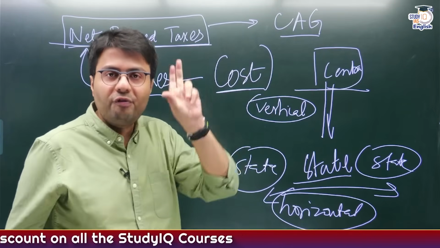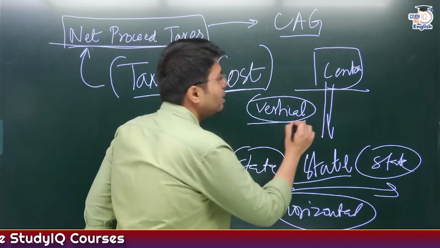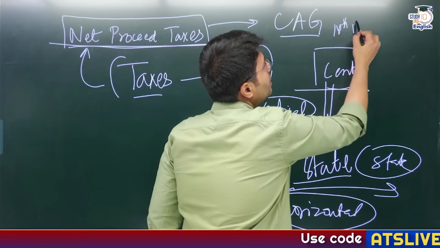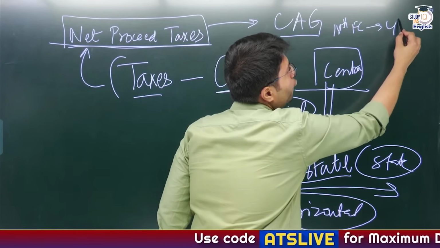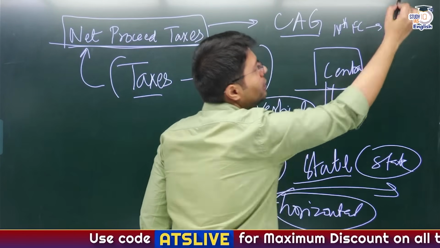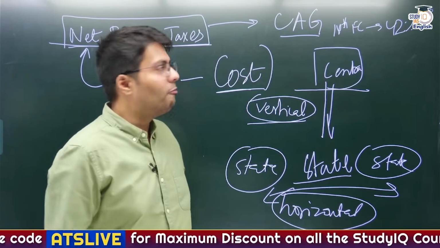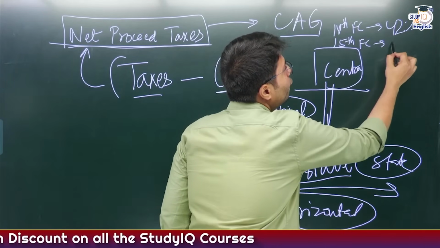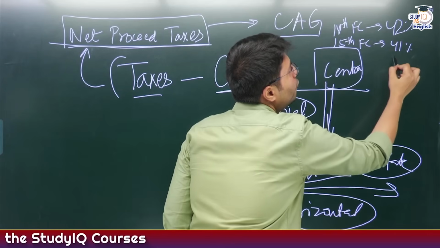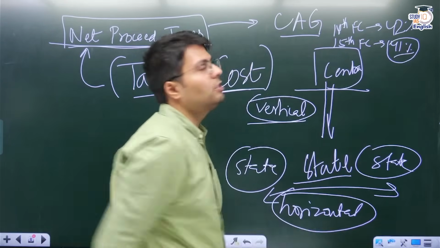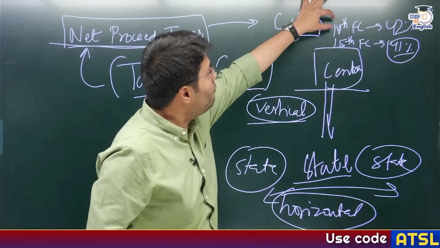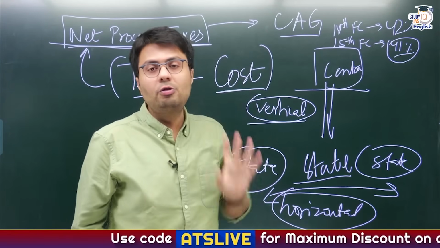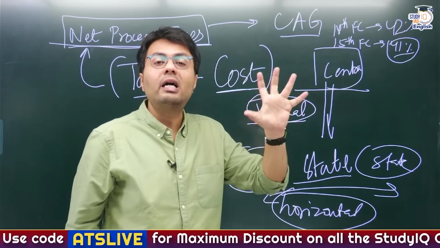So the Finance Commission deals with both vertical devolution and horizontal devolution. It comes up with a figure saying that this will be the vertical division, and in the 14th Finance Commission, the Finance Commission recommended that you share 42% of total net proceeds of taxes with the state governments, whereas the 15th Finance Commission has come up with a formula of 41% devolution. Why this 1% reduction? Because between the 14th and 15th Finance Commission, one significant change took place, that is the abrogation of Article 370.